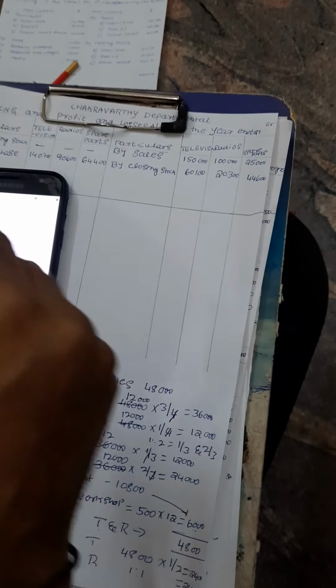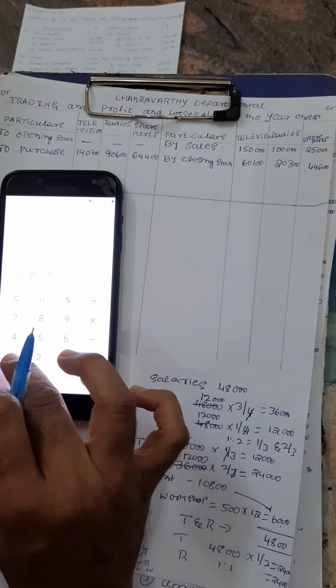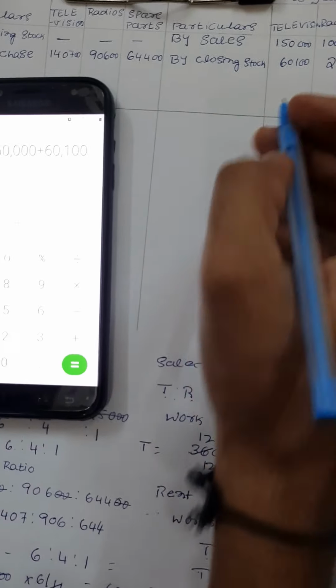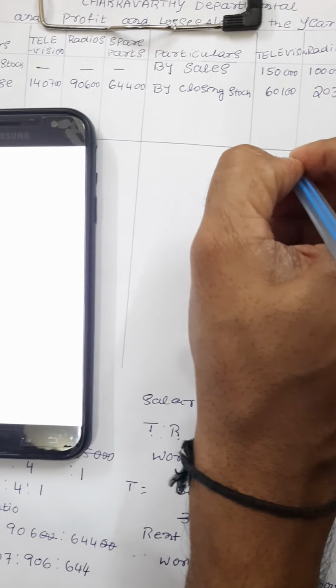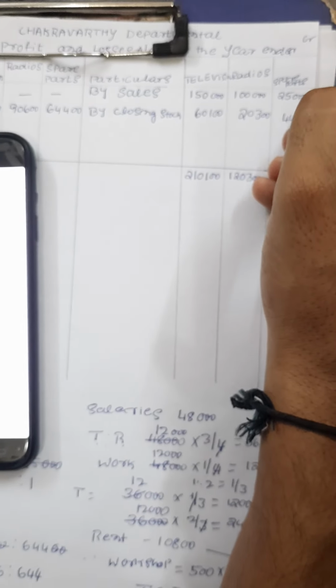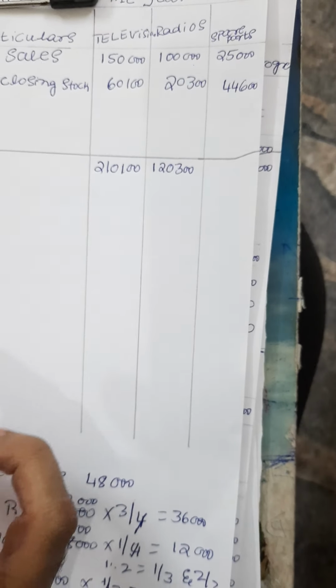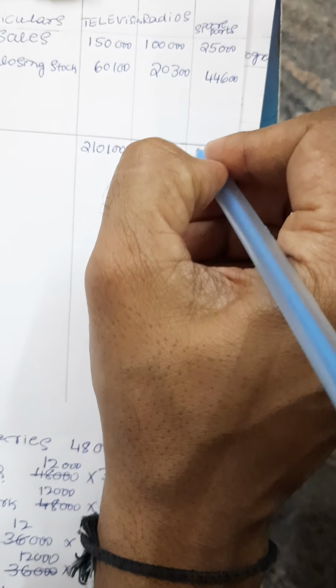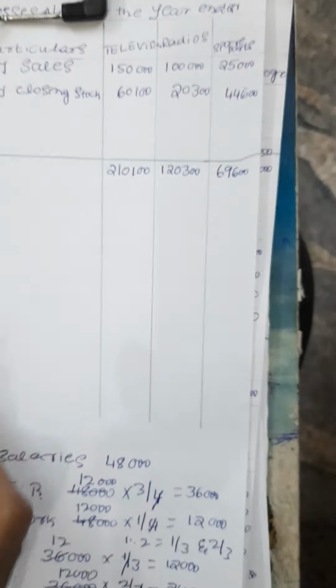Now I am going to calculate the gross profit. The first one, 1,50,000 plus 60,100, the output is 2,10,100. Then the next one, 1,00,000 plus 20,300, 1,20,300. Then 25,000 plus 44,600, the output is 69,600. Once we have calculated this, now I am going to calculate the gross profit.